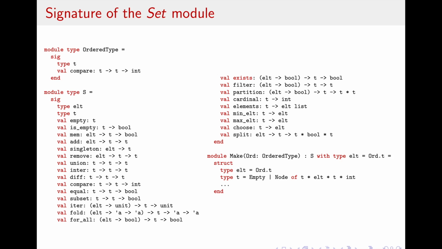As for the signature of the set module, the module type OrderedType represents the input signature of the functor Make. The output signature of the functor Make is represented here by the module type S. The Make functor constructs implementations for any type, given a total ordering function compare, which should behave as the usual compare function in OCaml.